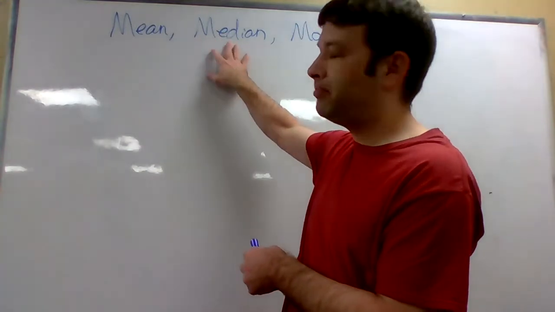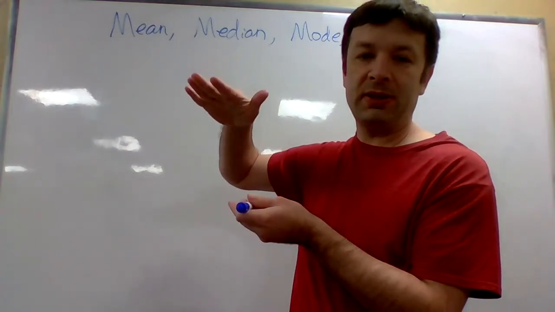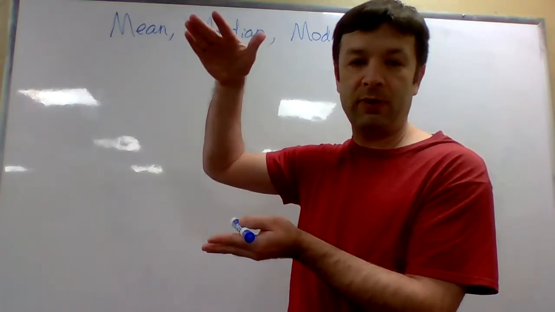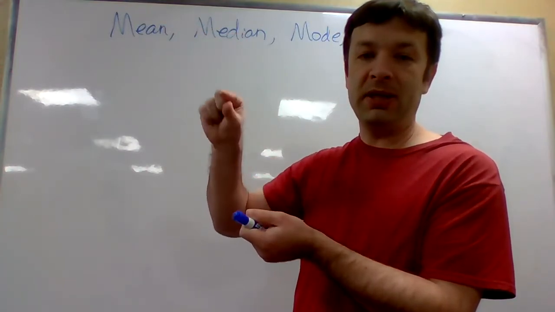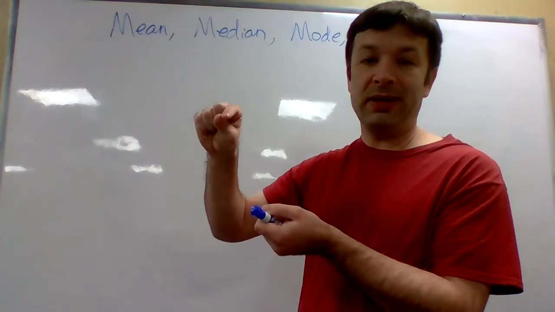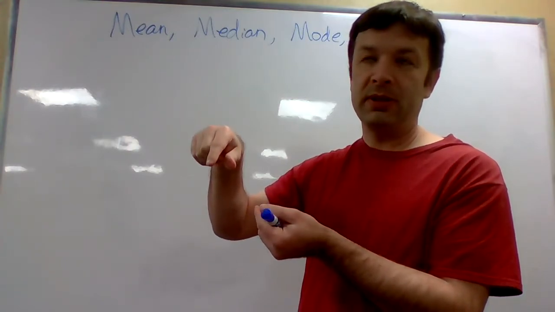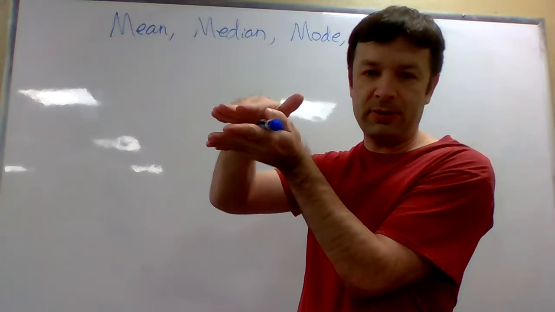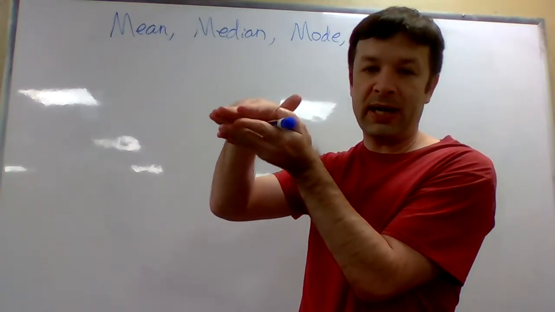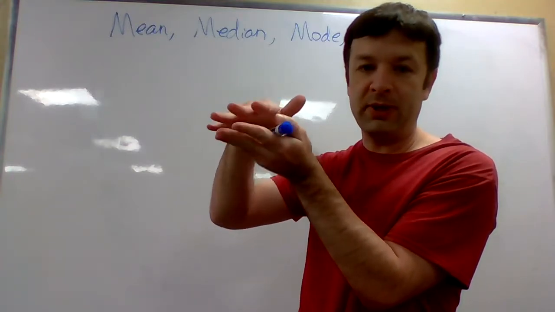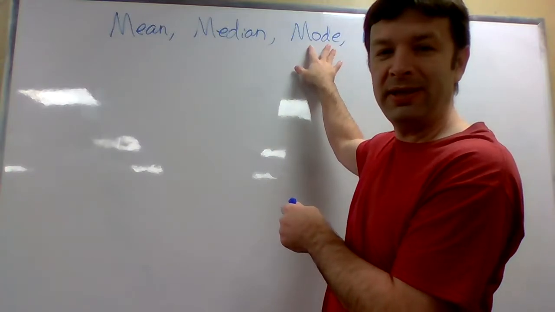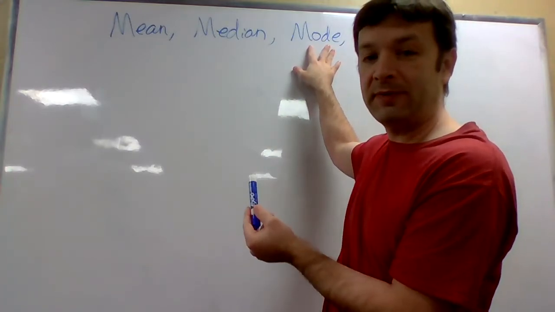Median, if you list the numbers, the data points, from least to greatest, the median is the number that would fall right in the middle. Now, if you have an even number of numbers, there's kind of two numbers in the middle that would share that middle spot. So in that case, we would have to average those two numbers in the middle to find the median. We'll do that later. Mode is the number that appears the most often.